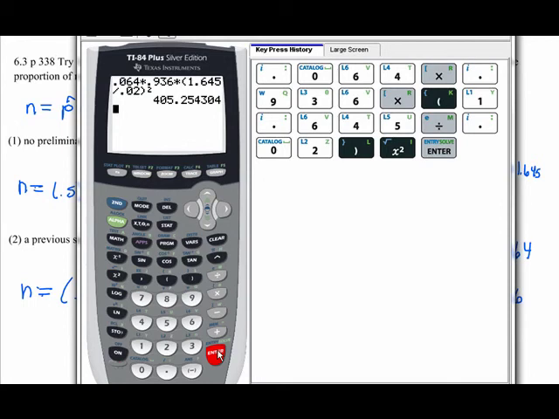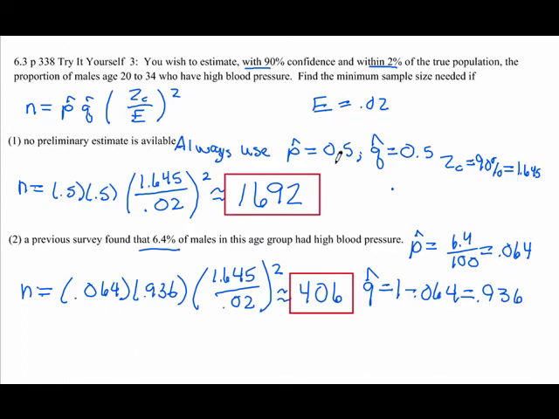And that's going to give us 405.254. We always have to round up. We're going to put that in as 406. And so if we have this previous survey that found 6.4% of males in this age range had high blood pressure, then we're going to need to survey at least 406 of them.